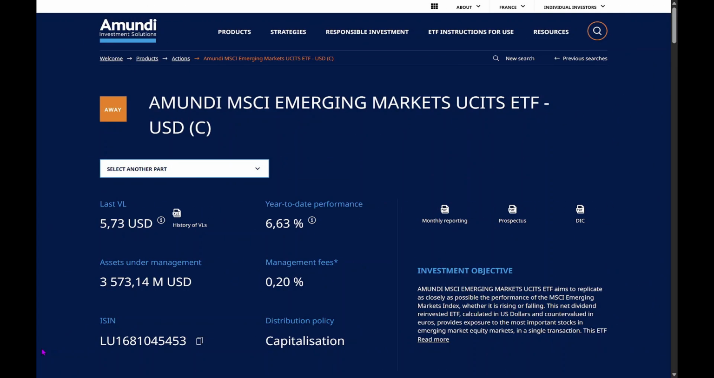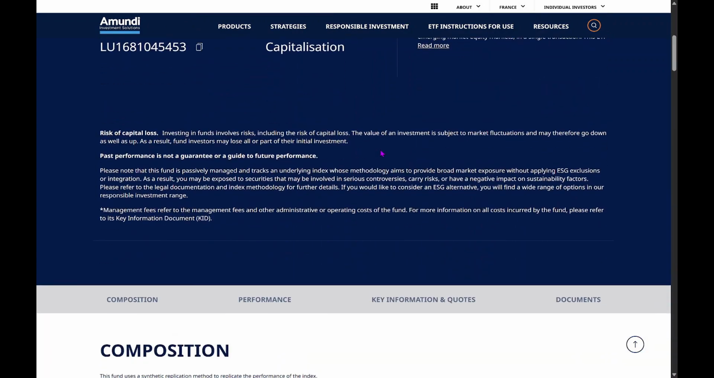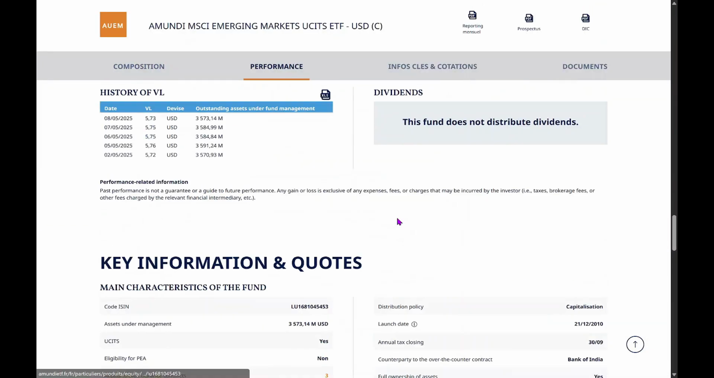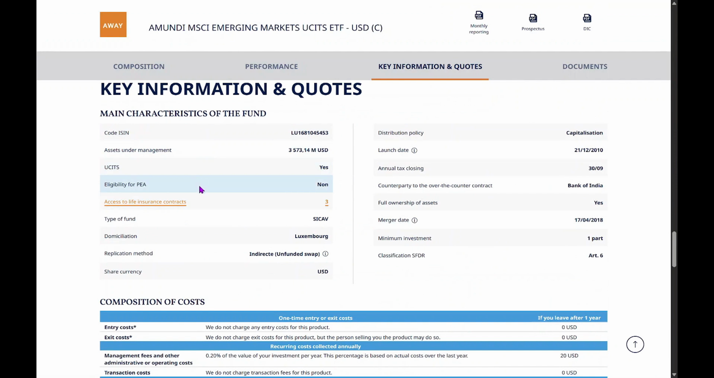In fact, this ETF I found on the Amundi website is a very well-known way to get exposure to emerging markets. Here we have an overview. And if we scroll down and click on key information and quotes, we get details like the replication method right here. As we can see, it's an indirect replication. Specifically, it's a swap-based ETF, which allows it to track the performance of the emerging markets index. We can also see that the swap counterparty is the Bank of India, so it's a solid and credible setup.